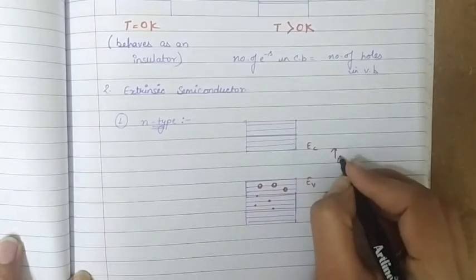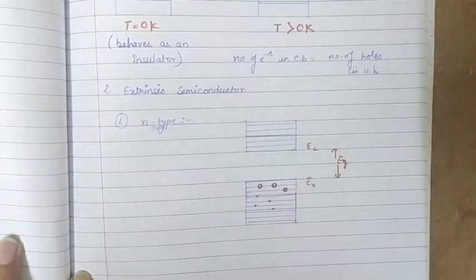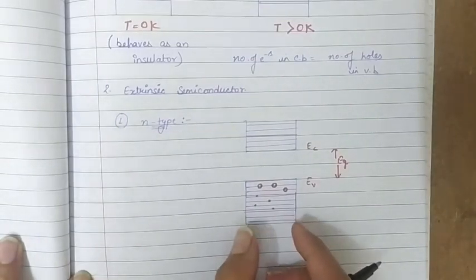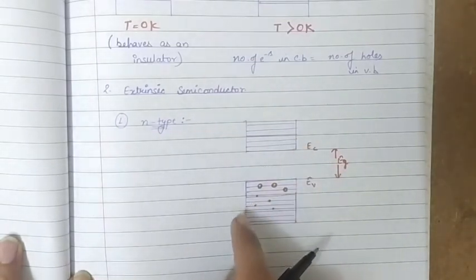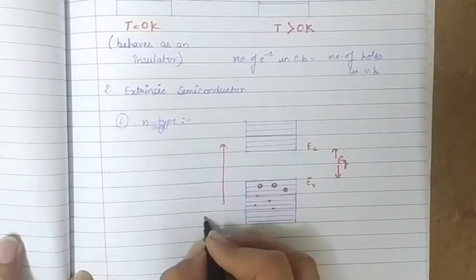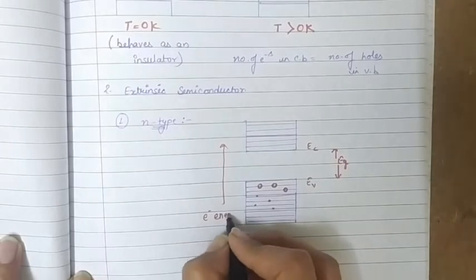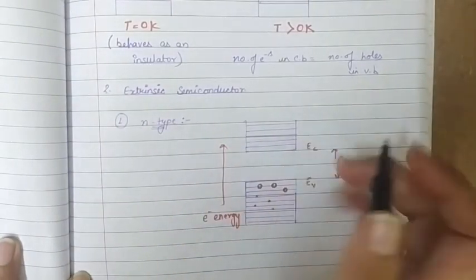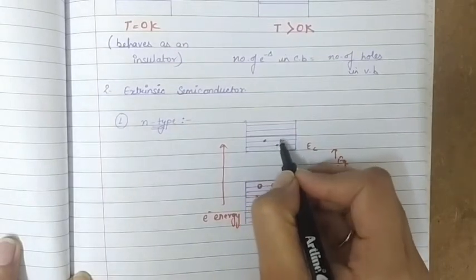The energy difference is the energy gap Eg, and the electron gets energy and jumps to the conduction band. The electron energy is increasing from the valence band to the conduction band. Now when these electrons jump to the conduction band, they lie somewhere like this.